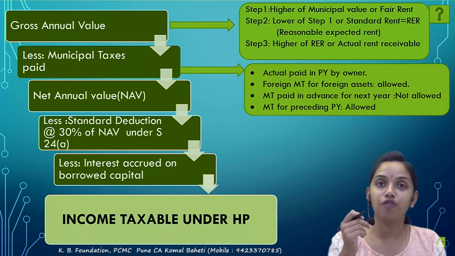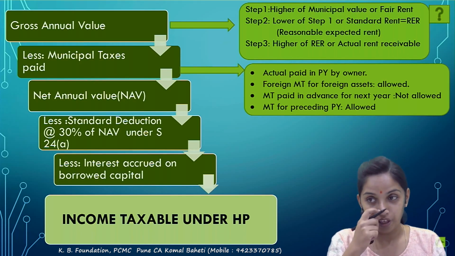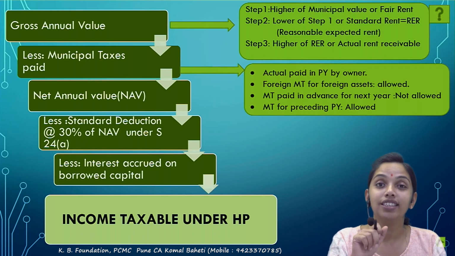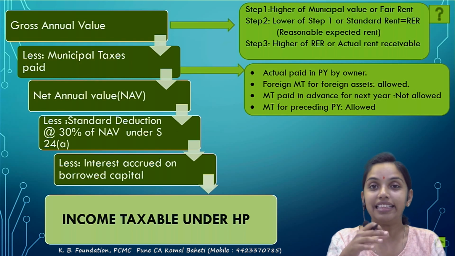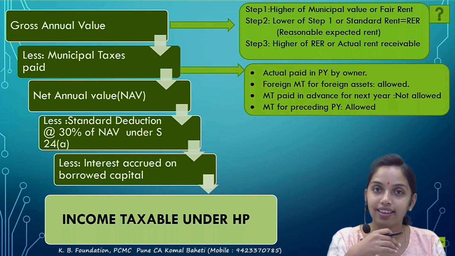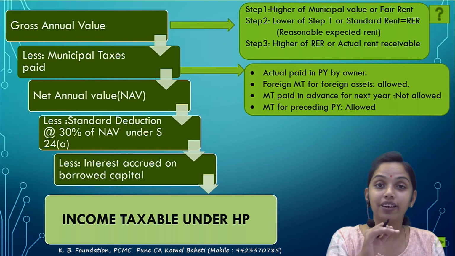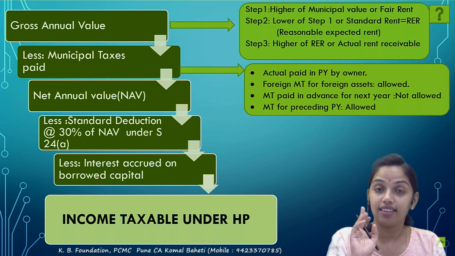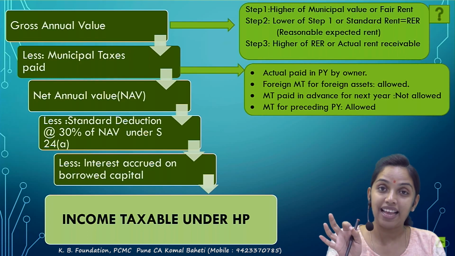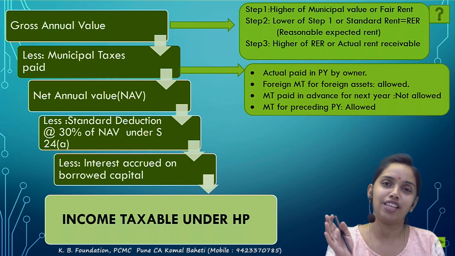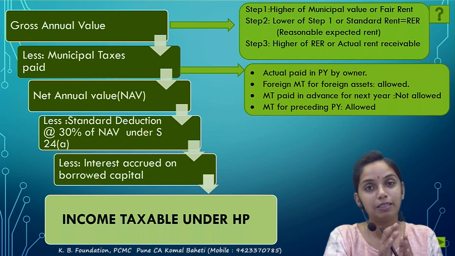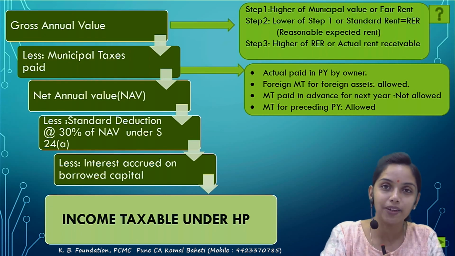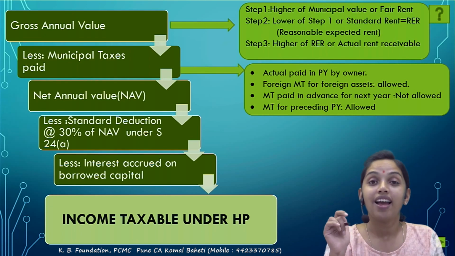There could be a case, for example, you had paid municipal taxes for the last 4 years in this year, so the amount would be on a higher side. It could be more than your gross annual value, correct? So the deduction is available, yes. And if municipal taxes for any preceding year have been paid in the current year by the owner, then deduction would be available.